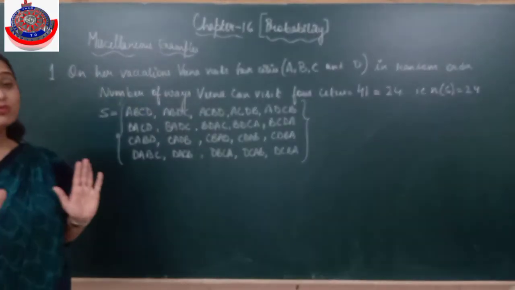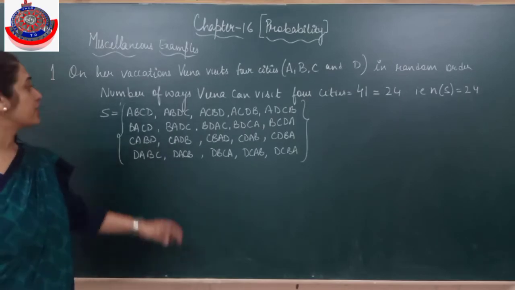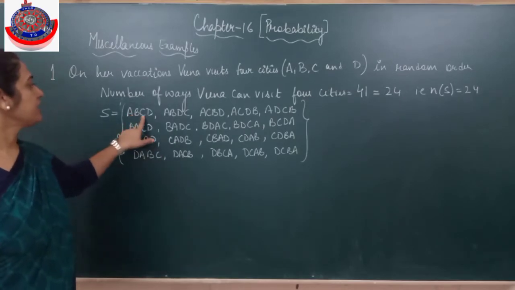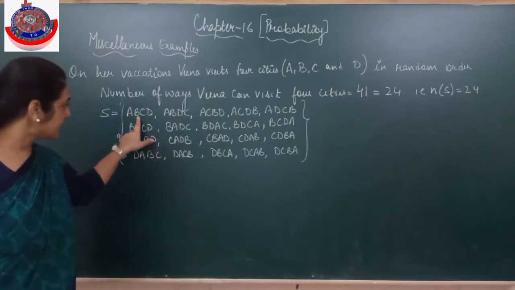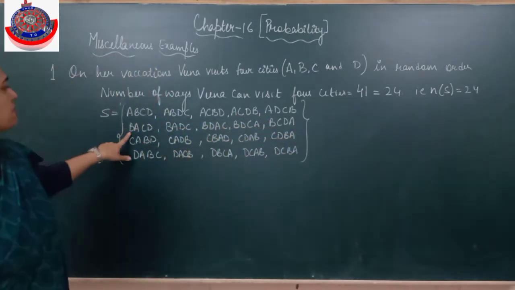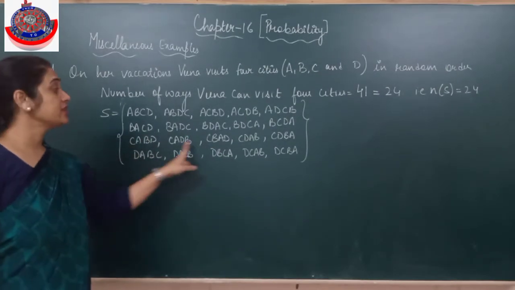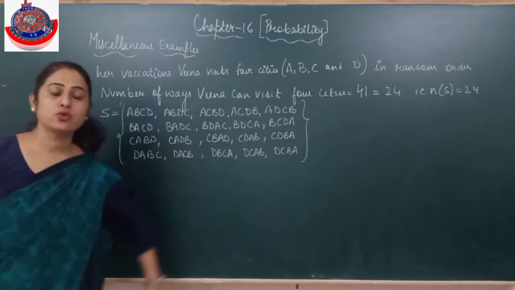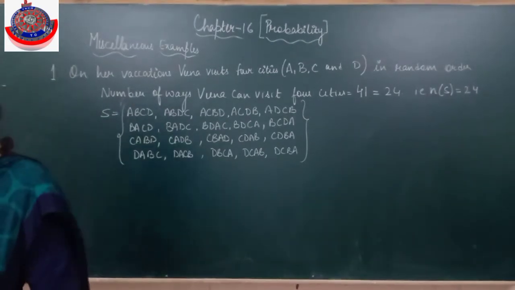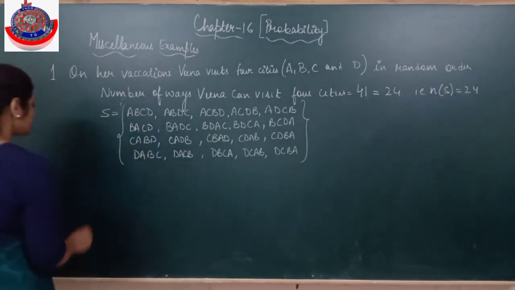You have to follow a very systematic method, and I told you already we can make the tree diagram, and then accordingly write the combinations. First she visits A, then the different combinations of the other three. Very easy. Then B, then the different combinations of the other three. Then C, and D, each with the different combinations of the other three. Now he asks, what is the probability that she visits A before B?